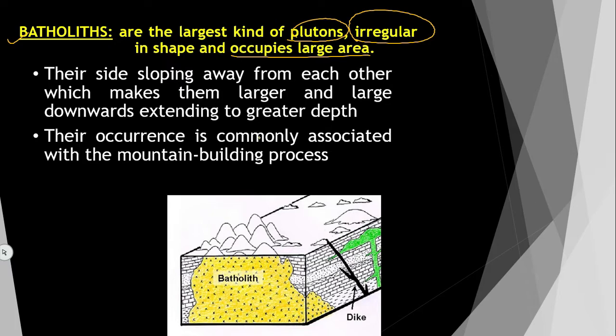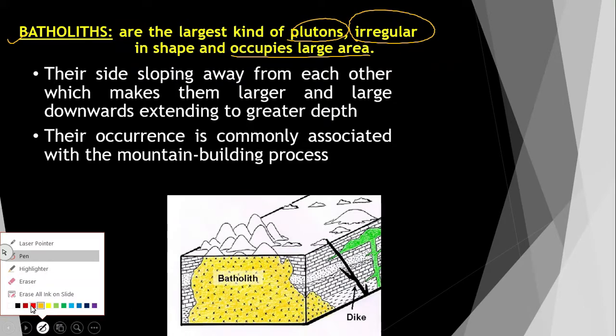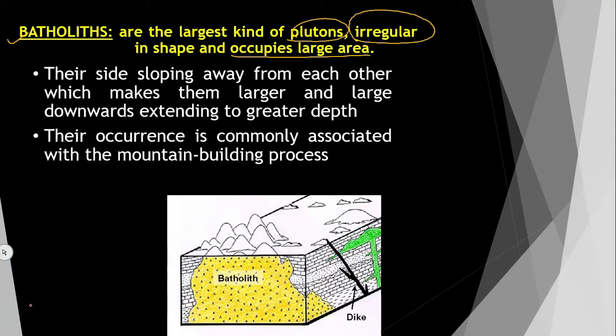Here you can see this is the igneous intrusion, all this is the igneous intrusion, and this is the country rock, the already present rock. It has intruded and cut across these particular bodies, so it is called a destructive or discordant igneous body.